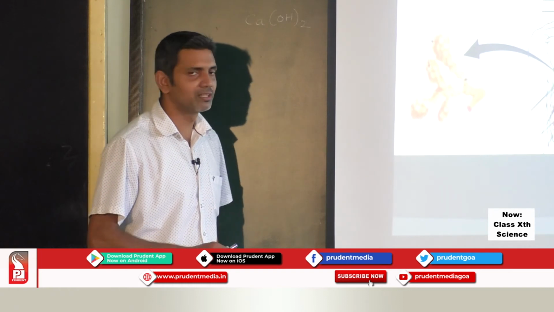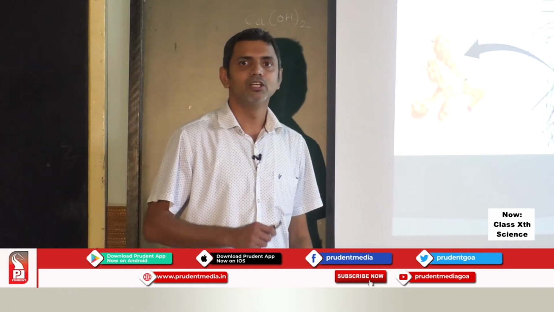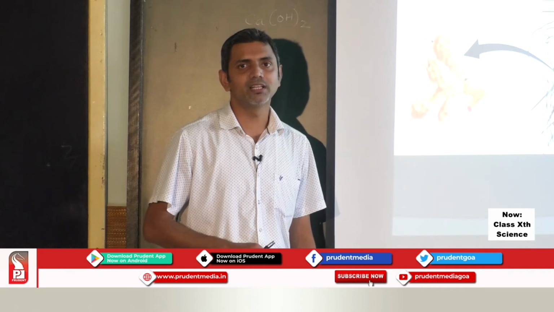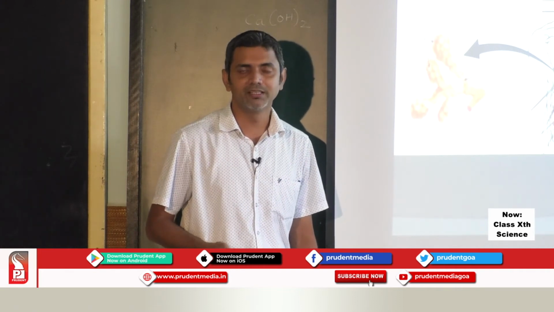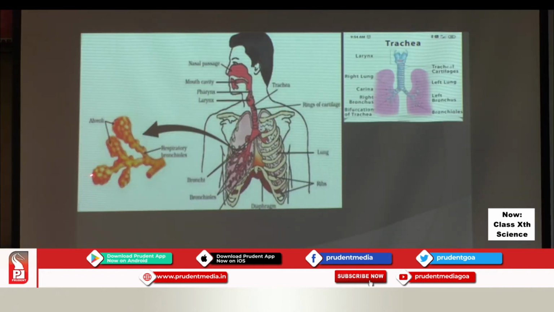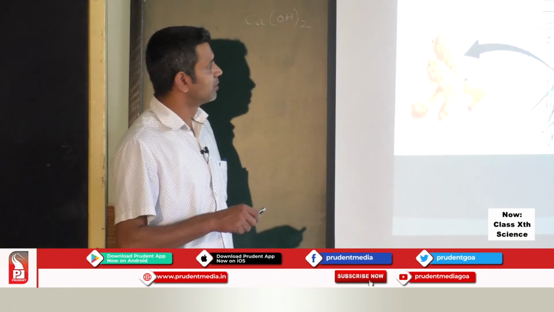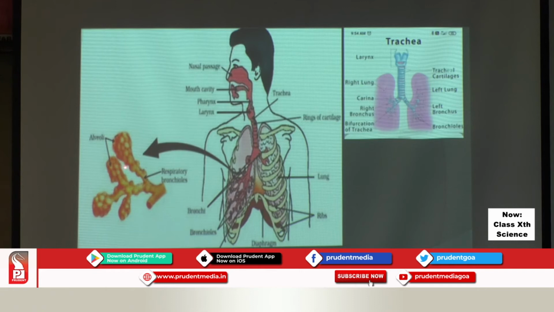In the last session we have learnt that villi in small intestine provide the surface area for absorption of digested food. Here this alveoli provides the surface area for exchange of gases.